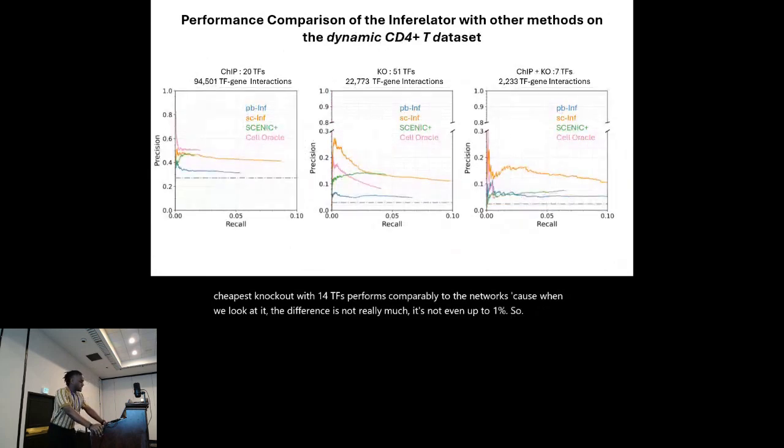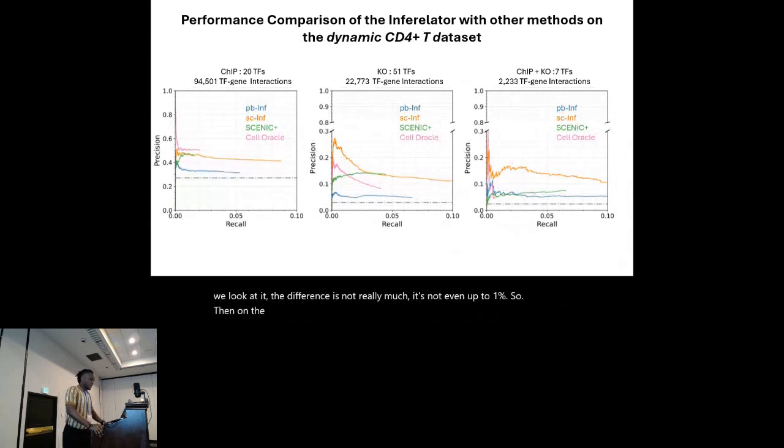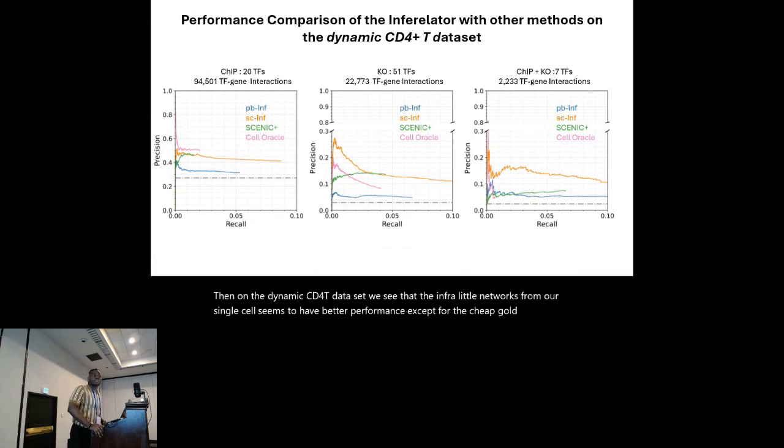Then on the dynamic CD4 T datasets, we see that the Inferelator networks from our single cell seem to have better performance, except for the ChIP gold standard, where CellOracle performs better, which is something we also see in the in vivo dataset. But then CellOracle also has a lower recall as seen in the in vivo dataset.